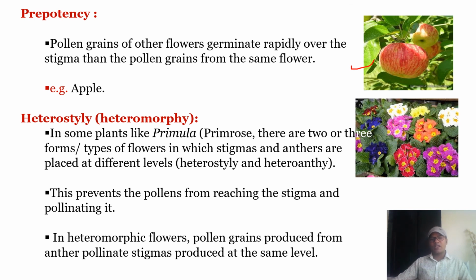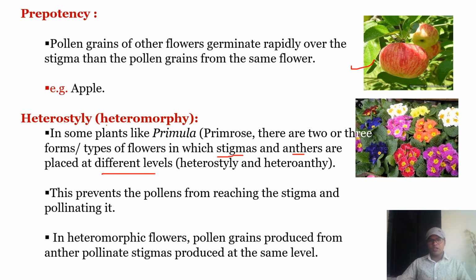Next type is heterostyly or heteromorphy. Here the mechanical structure of anther and stigma are placed at different levels to avoid self-pollination.